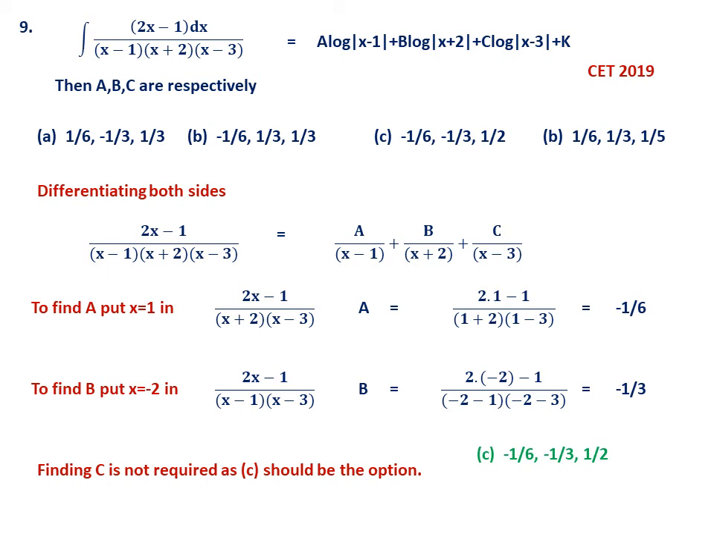Even you can check it. What is the trick now to find C? What you have to do is take the expression (2x minus 1) divided by (x minus 1) into (x plus 2). There you substitute x equal to 3. So that is the trick. So this is the 9th question.